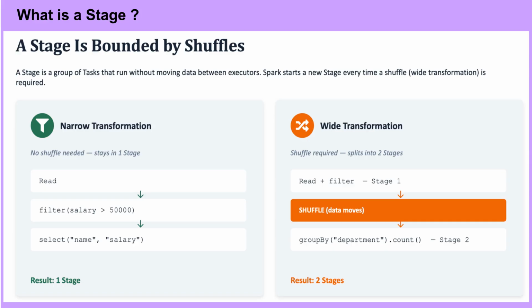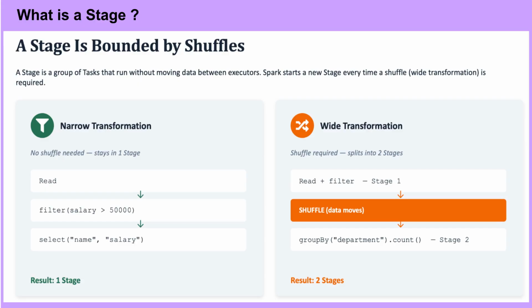Operations: read, filter salary greater than 50,000, select name, salary. Each of these is a narrow transformation, meaning each output partition depends only on data from a single input partition. No data needs to move between executors, so Spark can chain all these operations together into one pipeline. Result, one stage. Everything runs locally within each partition back to back.